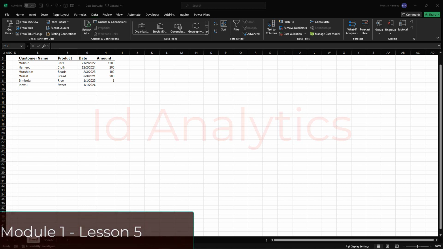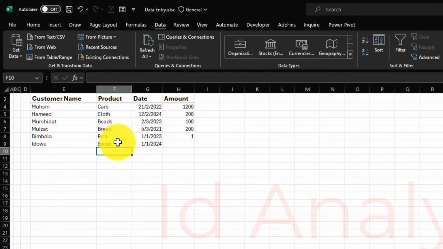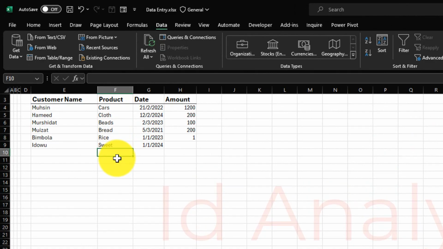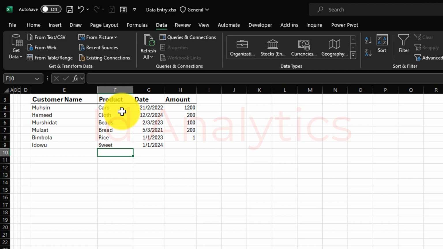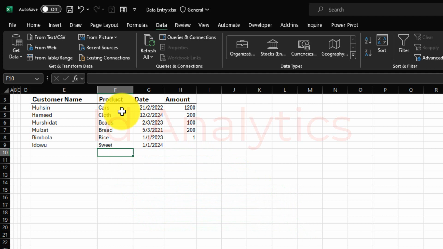The first approach we saw for how to create a drop-down list validating a text column is pretty straightforward. But we begin to run into some issues when we have a very long list of items. We don't want to start entering that manually into the source box of our data validation. A better approach will be to undo this by creating a source, and then we are tying that source to our validation.